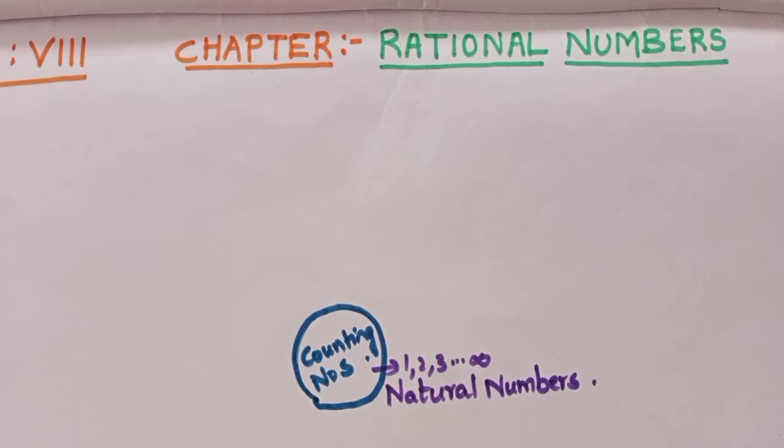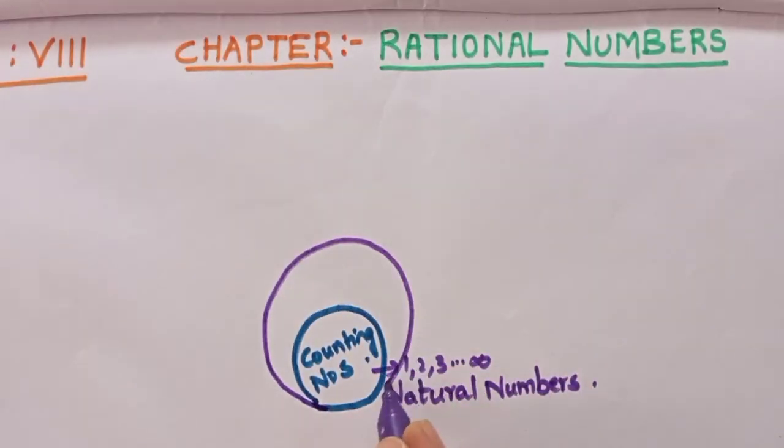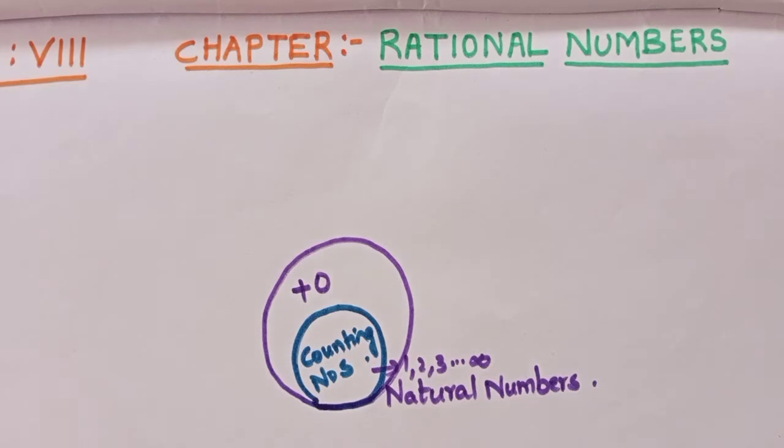Afterwards, you were taught about whole numbers. What are these whole numbers? It's a little bigger circle. That means these whole numbers consist of all our natural numbers plus 0. Our whole numbers start with 0 and then 1, 2, 3, 4, so on it goes.